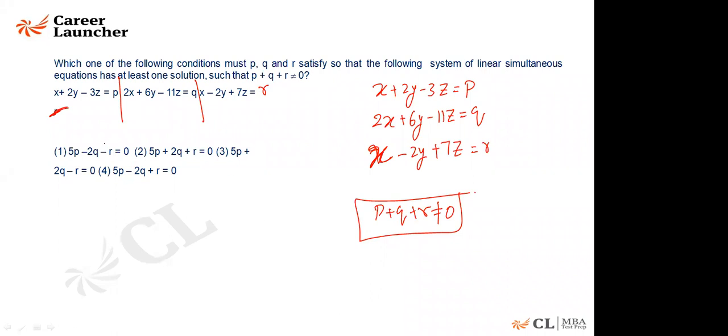Should I also tell you the options? This is first option, this is second option. Third is 5p plus 2q minus r is equal to 0. This is third option. And this one is fourth option. The underlined ones are the options.